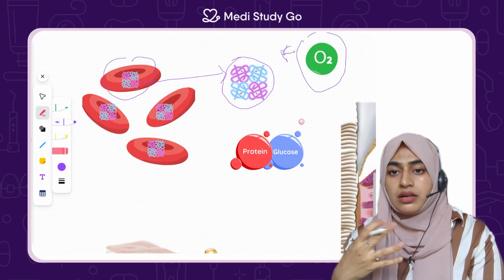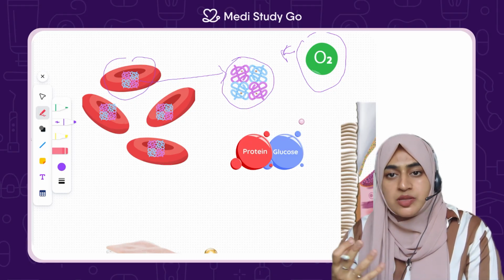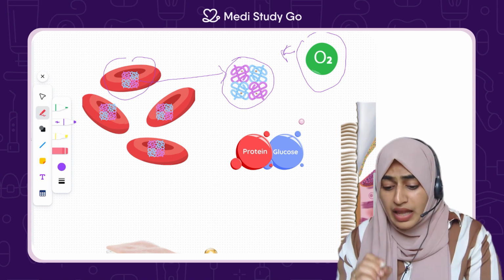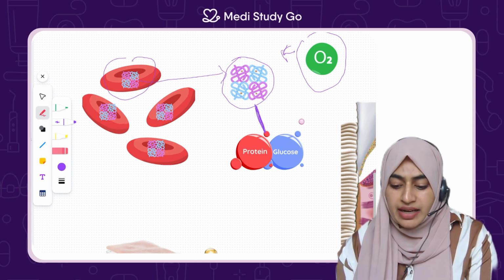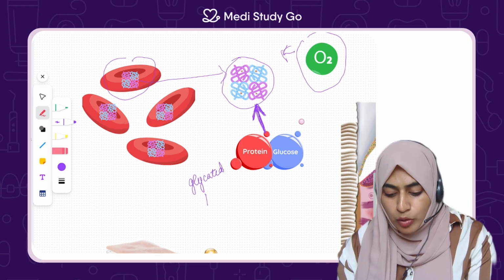That's when the tissues remain active, and all the activity happens because oxygen is carried to each part of the body. Now what happens is this protein goes and connects to the hemoglobin part of it. This is called the glycated hemoglobin.